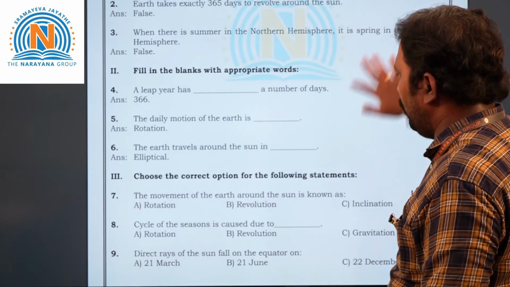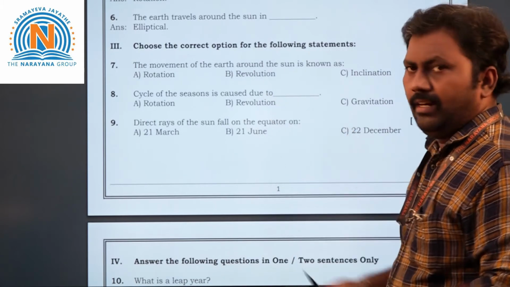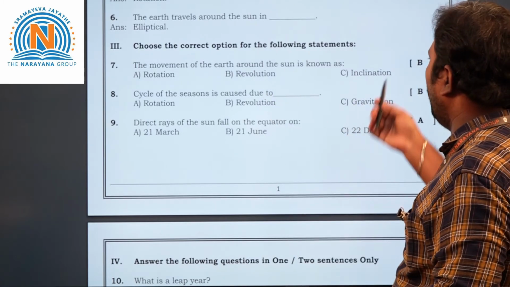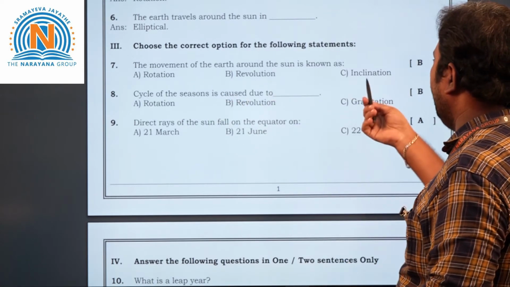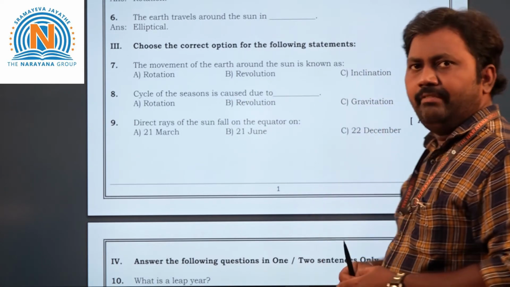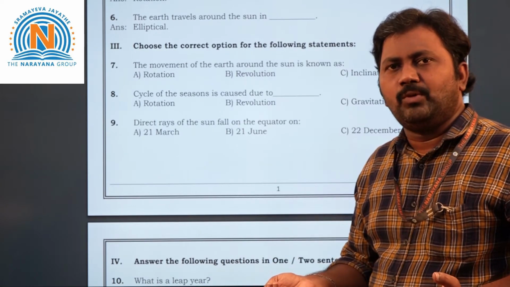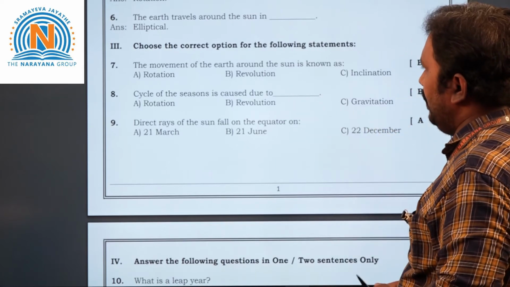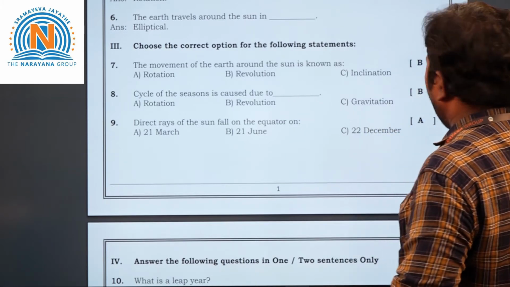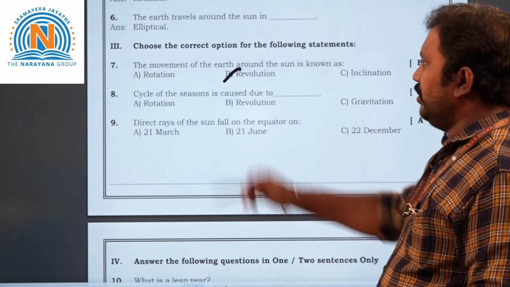Now coming to the third Roman, choose. The movement of the earth around the sun is known as dash. So three options are given: rotation, revolution, inclination. Yeah, just now we saw in the diagram. So the earth moving around the sun, it is called what? Which motion? It is revolution. So that is B answer here. Okay, children? So answer is B.